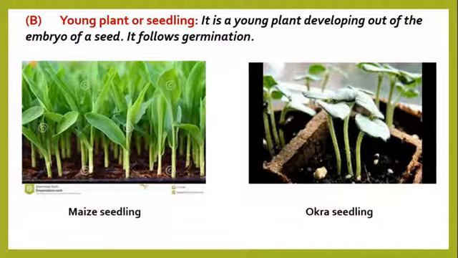In our next lesson, we shall look at other stages of life cycle of okra or maize. Can you guess them? Yes, we shall look at flowering, the stage where the maize or the okra plants bear flowers. We shall also look at pollination, and then fertilization. These are the three stages we shall look at in our next lesson come Thursday.